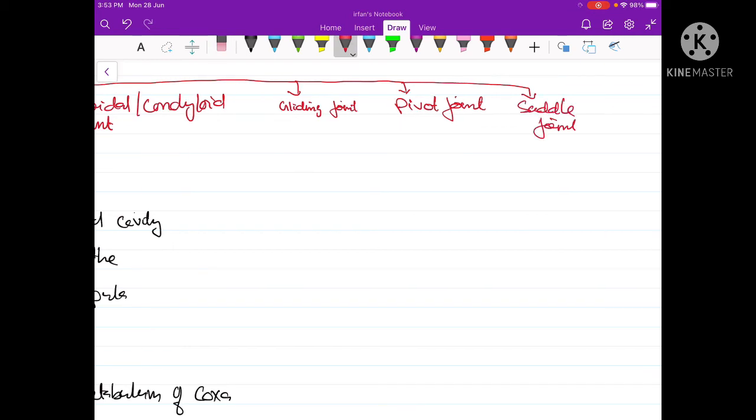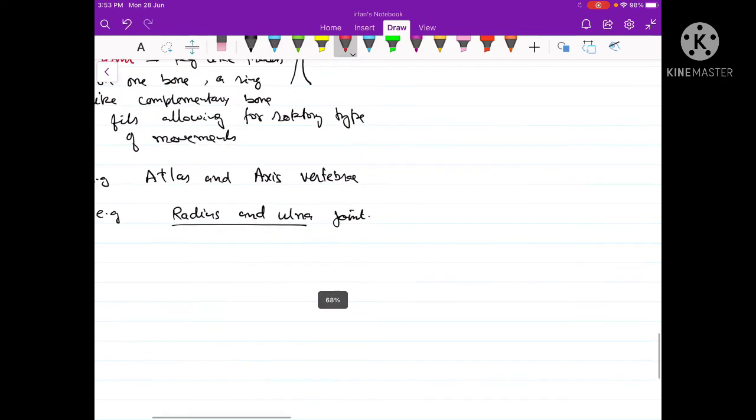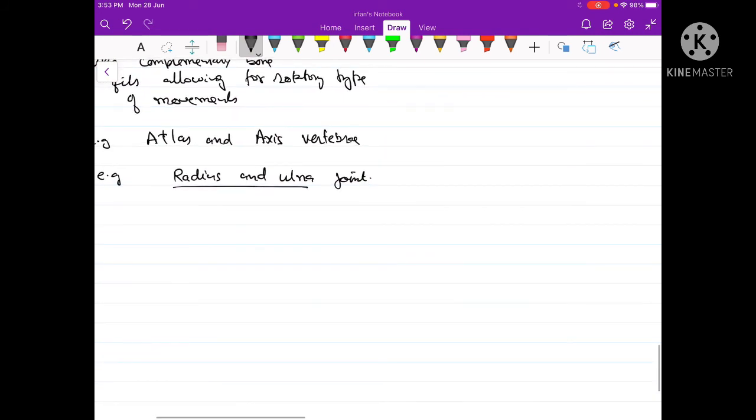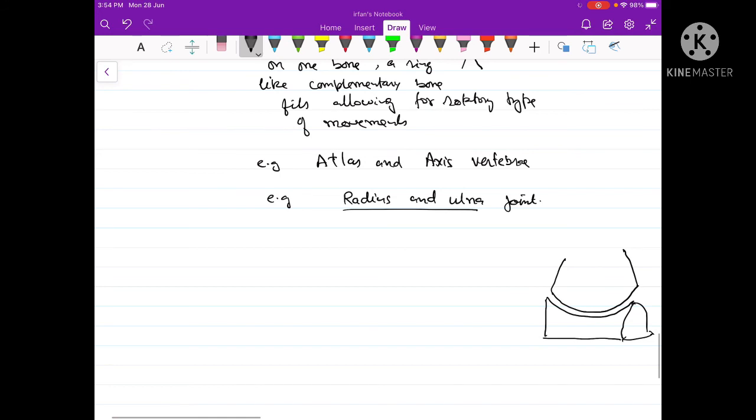As far as the saddle joint is concerned, it is just like the elliptical joint, but here one of the bones is saddle-like, and another bone is just like the rider of a saddle. So this type of joint, formed by bones wherein one bone has a saddle-like concavity and another bone fits like a rider, is called the saddle joint. This is the last type of synovial joint.